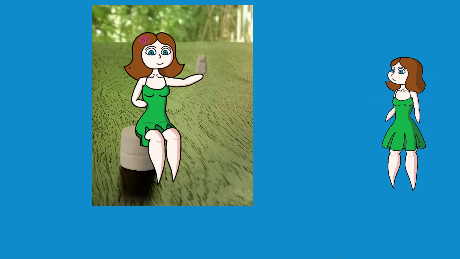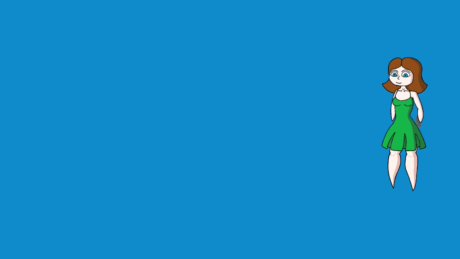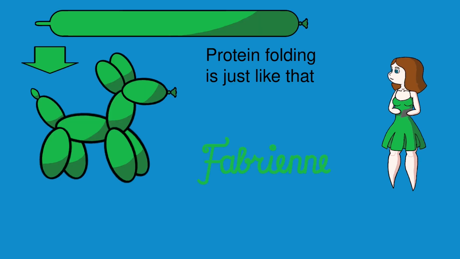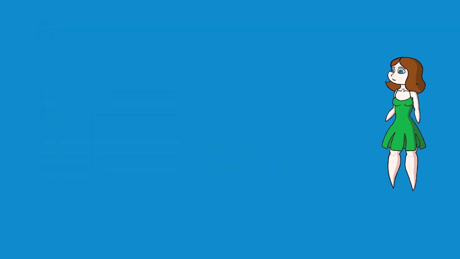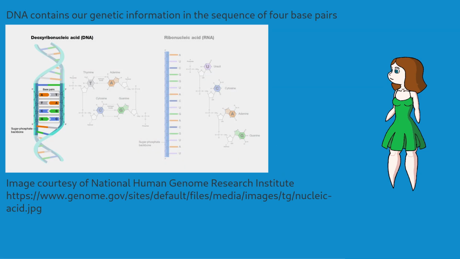ER stress is not commonly explained in the context of Fabry disease, so let us explain. ER stress is a consequence of problems surrounding protein folding, which was extensively explained in Fabrienne's second video, Healthy Cells. A brief recap. Genetic information is stored in long strands of DNA, but the human body is 3D.